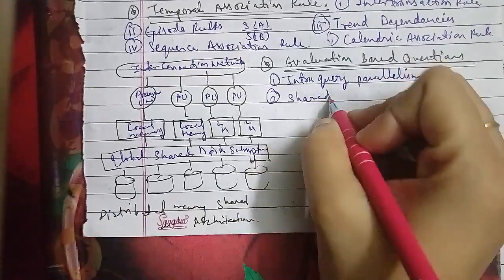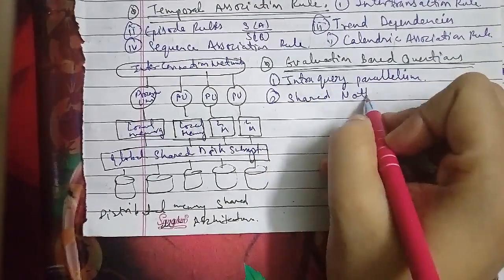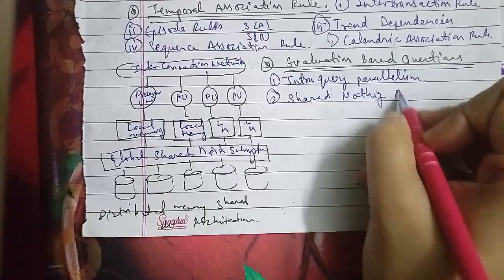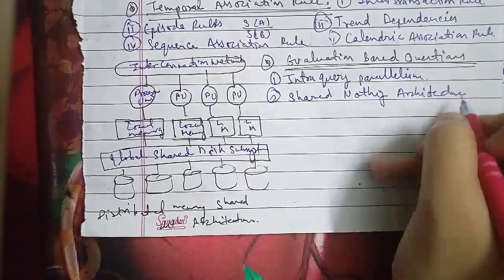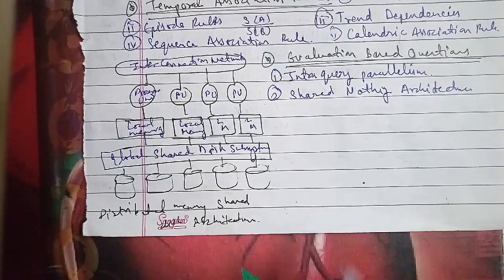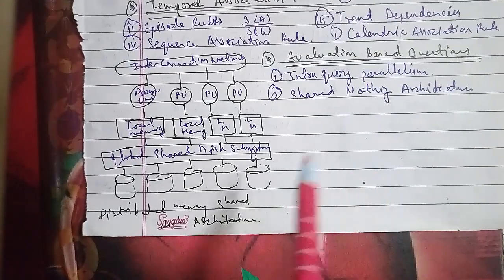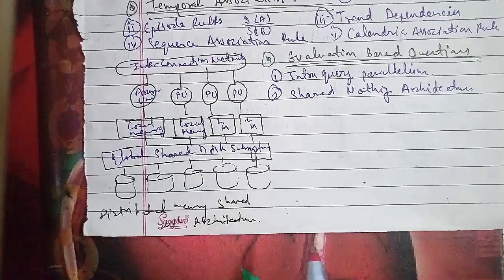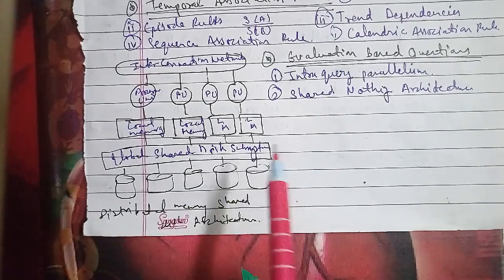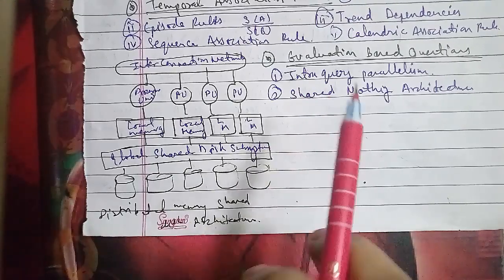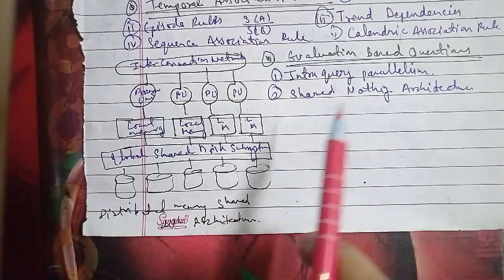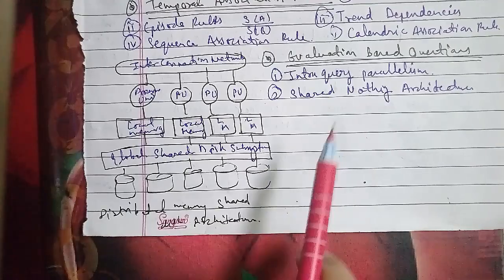The next question, the fourth question of the session in the evaluation based questions: you have to predict the OLAP operation. It is the reverse operation of roll up, where less detailed data is navigated to more detailed data. It can be performed by either stepping down a concept hierarchy or adding additional dimensions.